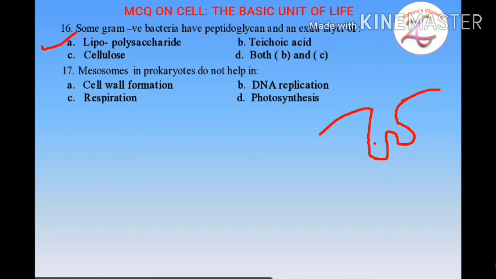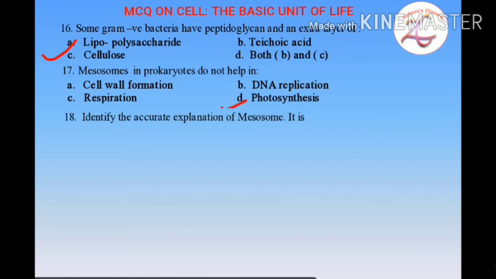These mesosomes are capable of DNA replication, they help in anaerobic respiration, they help in cell wall formation, but they do not help in photosynthesis. So D is the correct option. That is, they do not help in photosynthesis.